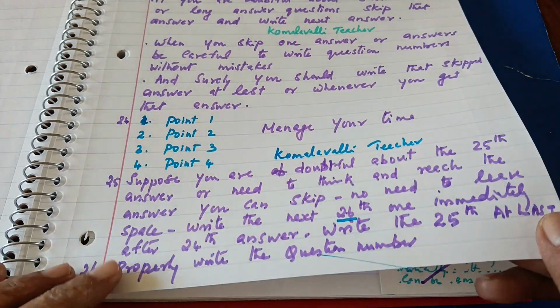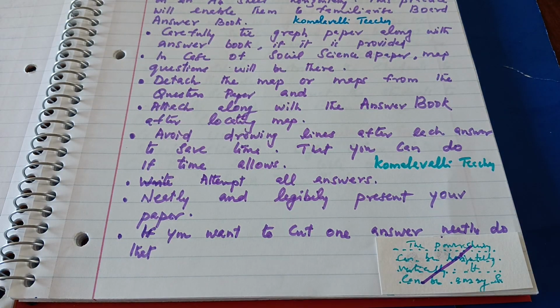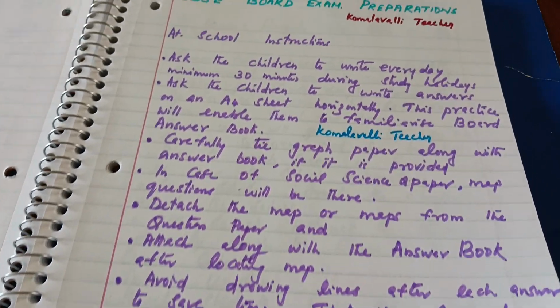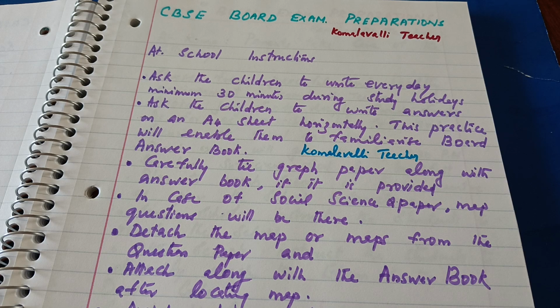That you should remember. And children, all these marks will be forwarded. That is taken and written on the front page. On the front page, there is a provision to record each and every answer, whether it is right or wrong, or a mark has been given, or not attended, or 0 marks. Several options are there on the front page. So understand that wherever you write the answers, that mark will be carried forward to the front page, and this will be rechecked by the coordinators and other teachers.